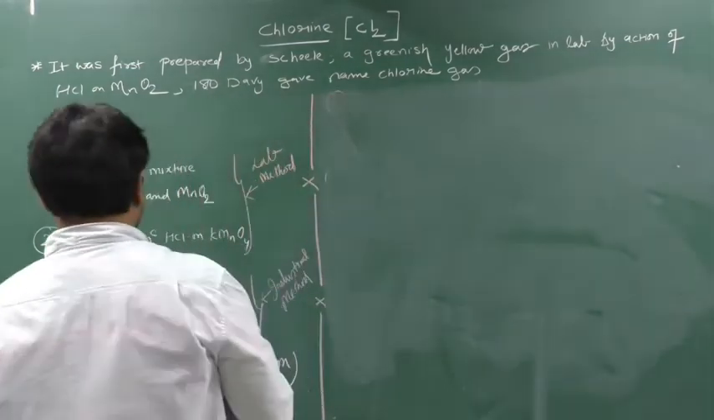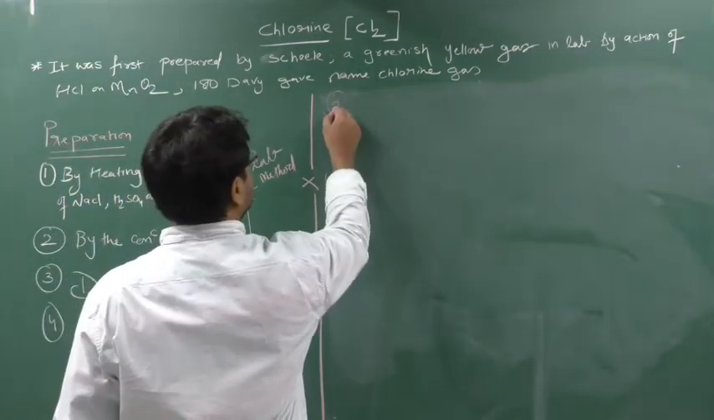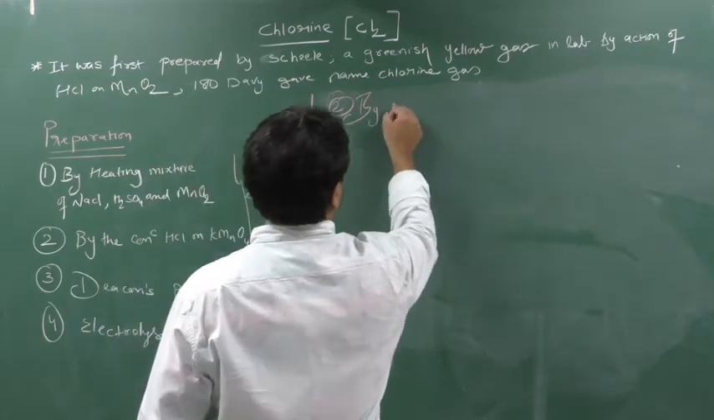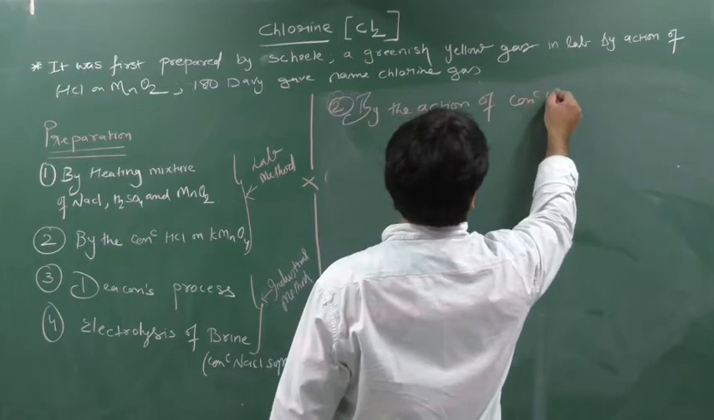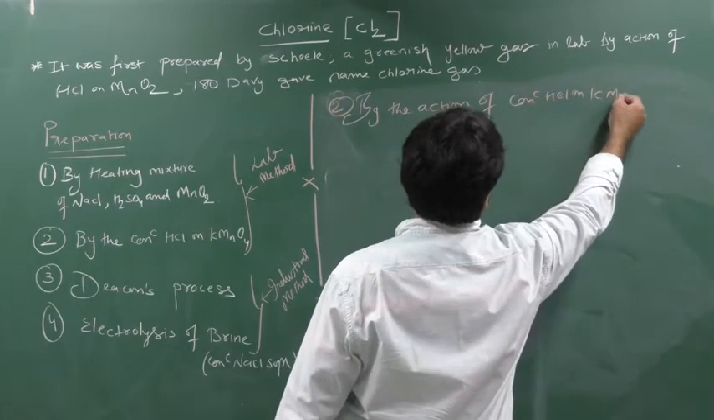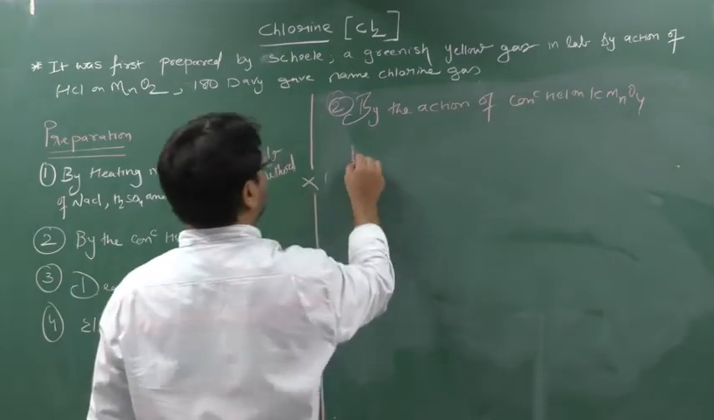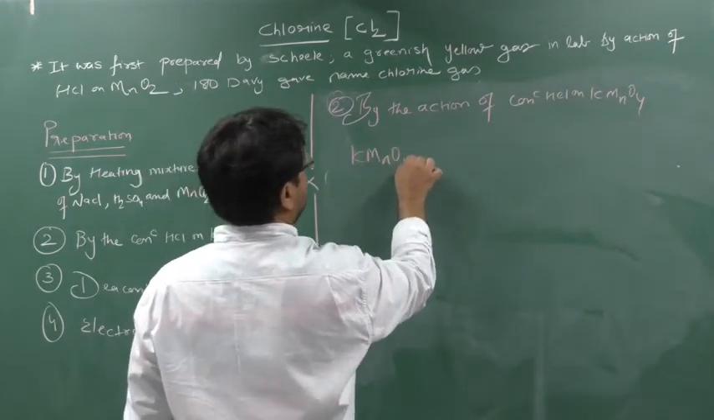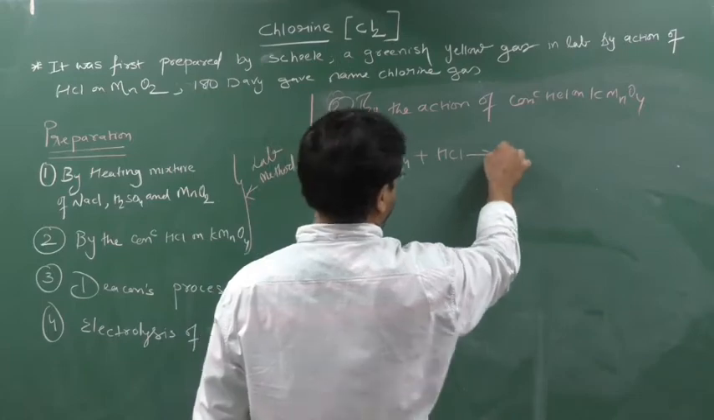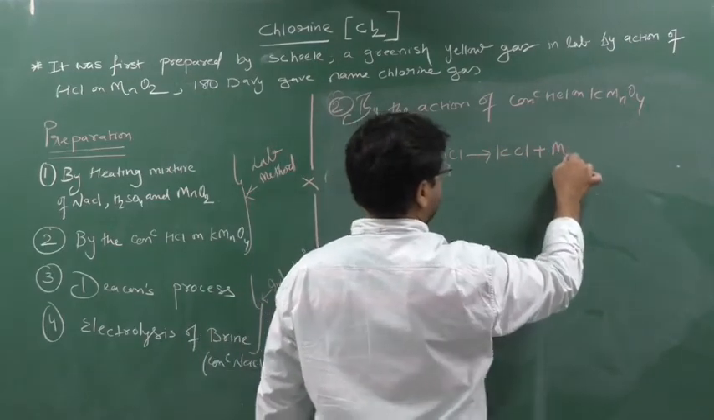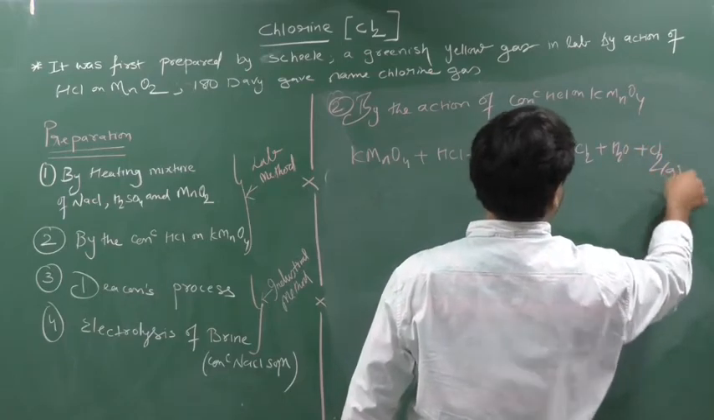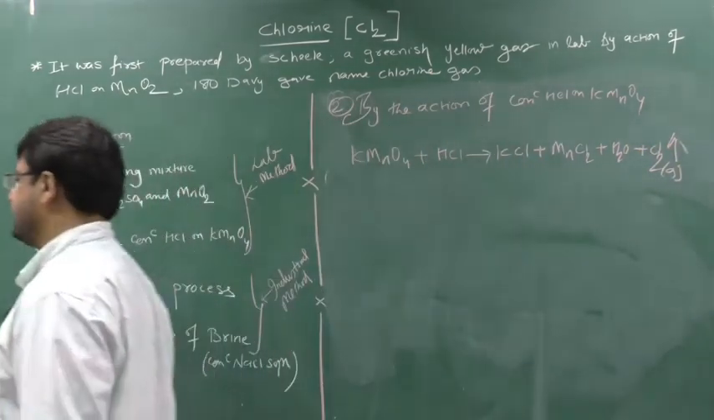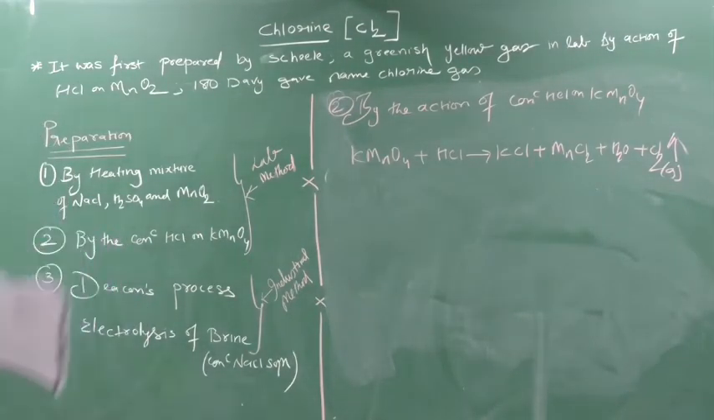The next method is by the action of concentrated HCl on KMnO4. This is a simple reaction to remember also. So remember, KMnO4 reacts with HCl, so it will generate KCl, MnCl2, H2O and Cl2 gas. So in this way you can generate the reaction. Please write down this reaction: MnCl2, KCl, H2O and Cl2.